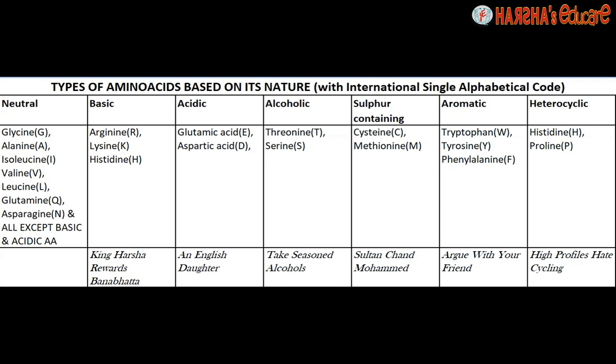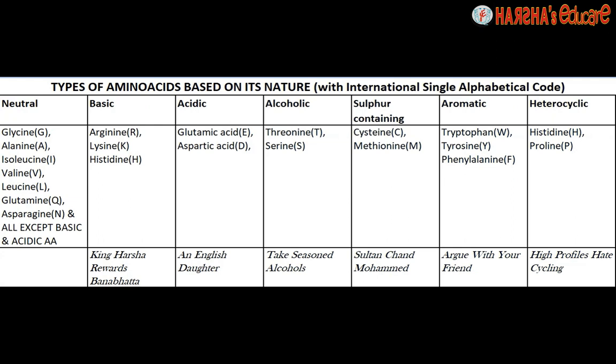Take seasoned alcohols: alcohol for alcoholic, T for threonine, S for serine. Sulfur containing: Sultan Chand Muhammad. SUL of Sultan stands for sulfur, C for cysteine, M for methionine.